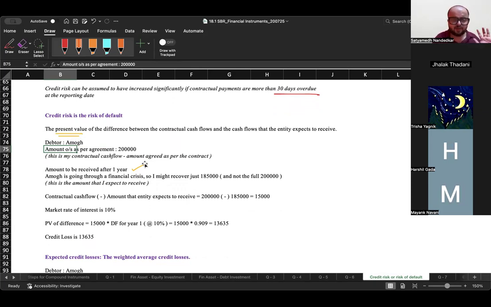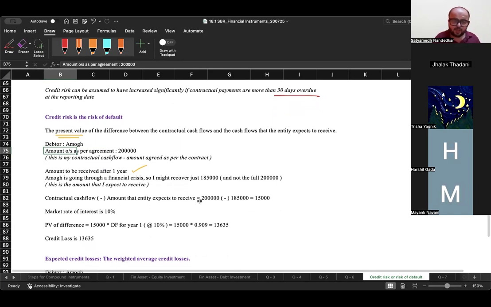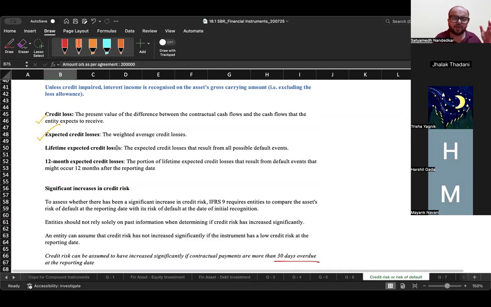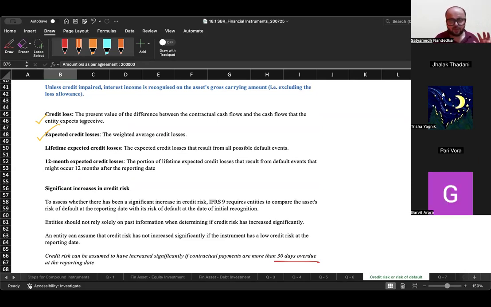This amount is to be received 1 year later, and this person is going through a financial crisis. So I have a feeling that he won't pay the full 2 lakh, only 1,85,000. I want, meaning as per the contract, I should get 2 lakh, but I expect to receive only 1,85,000. So take the difference of these two, 15,000, and find its present value, that is your credit loss or credit risk. Present value of difference between contractual cash flows and the cash flows that the entity expects to receive.